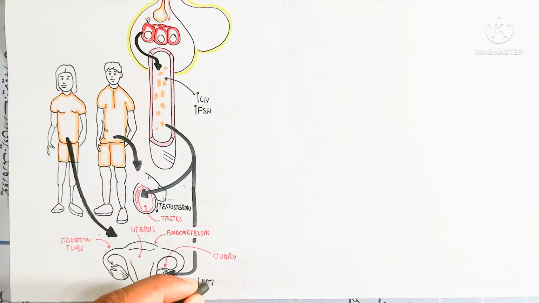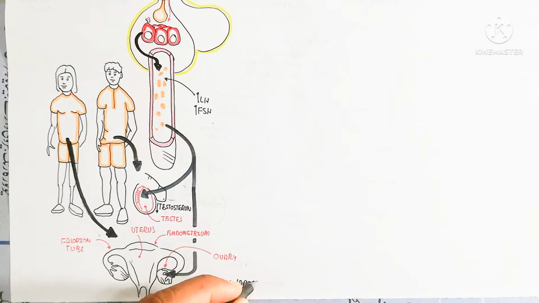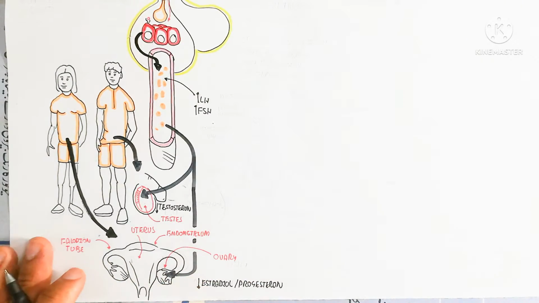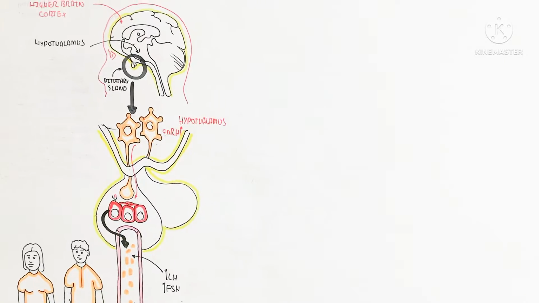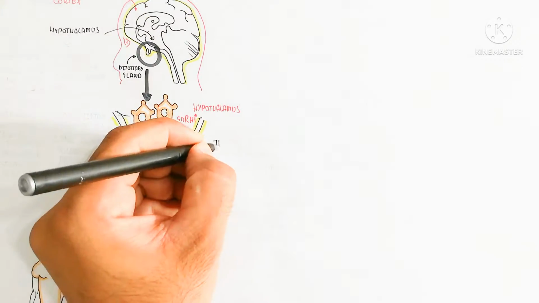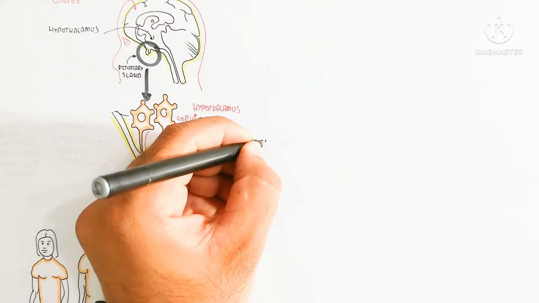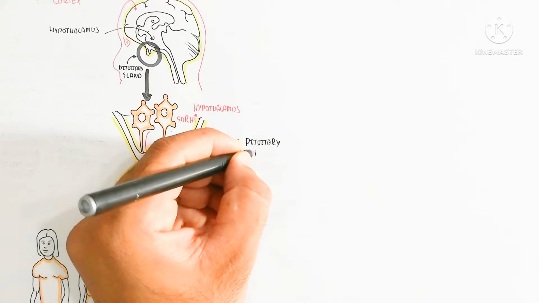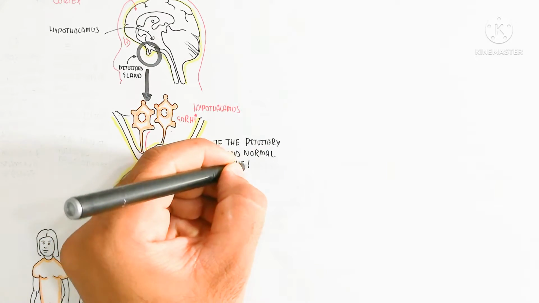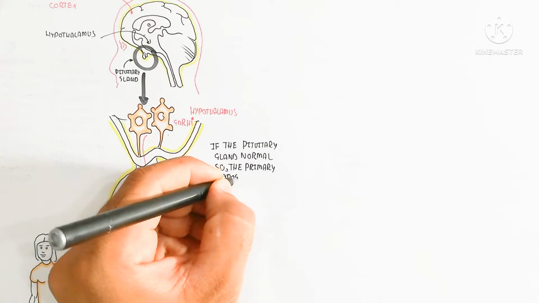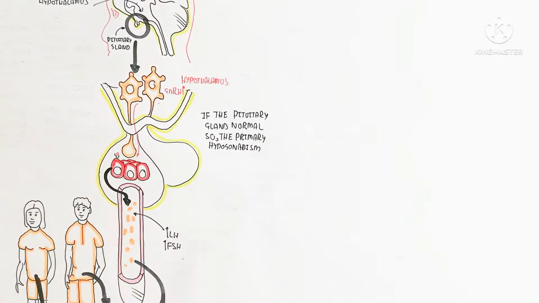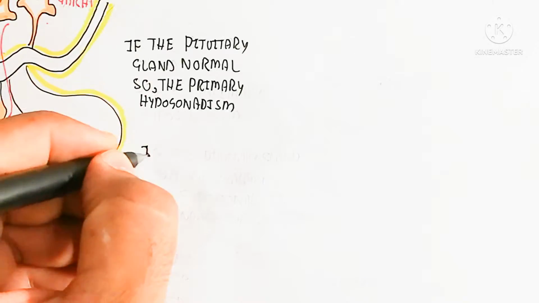At the onset of puberty, these hormones will increase, but here testosterone will be decreased due to the testis problem, and estradiol and progesterone will be decreased. In this way, if the pituitary gland is normal, it is primary hypogonadism. If the pituitary gland and hypothalamus do not function, it is secondary hypogonadism.